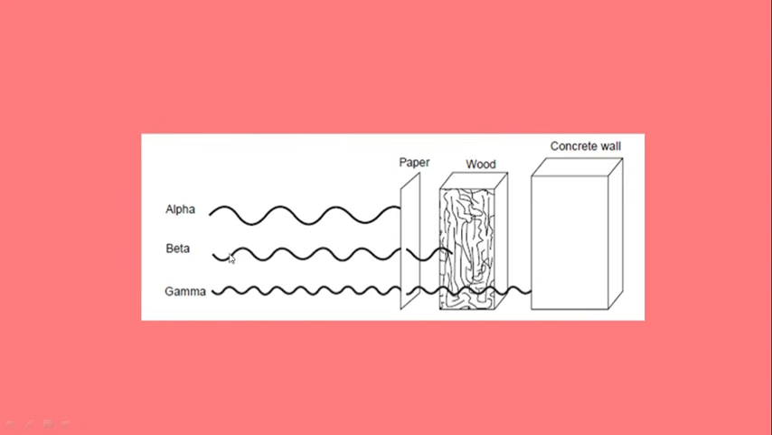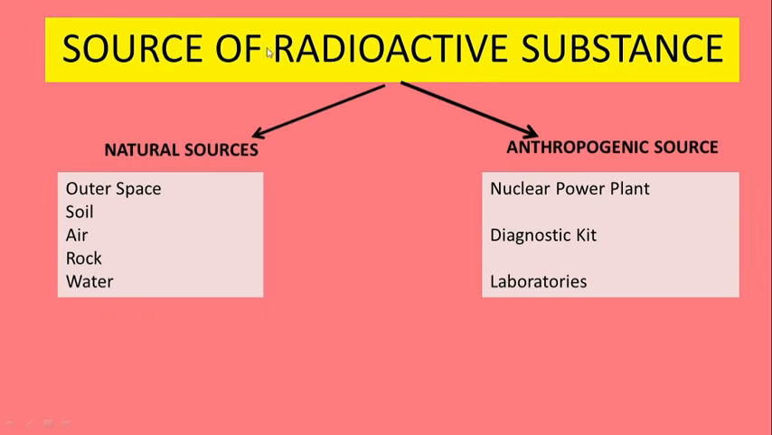Beta radiations have much more penetrative power and can penetrate deep inside our body. Gamma can penetrate even deeper inside our body. All these three are high energy radiations, out of which alpha can cause skin cancer. Beta and gamma have more penetrative power and thereby can damage our internal organs. Radioactive substances are released from two sources: natural and anthropogenic. Natural means outer space, soil, air, rock, water, and anthropogenic means nuclear power plants, diagnostic kits, laboratories.